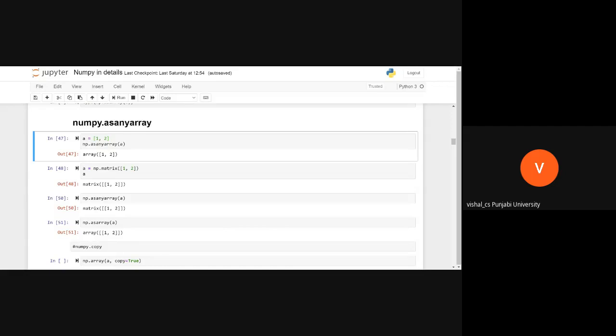What does that mean? Suppose I created a matrix. Matrix is a subclass of the array class. Matrix is not an array. I have created a matrix, but we don't say here it is an array. So if I want to create an array from the matrix, I have to use either asarray or the array function.